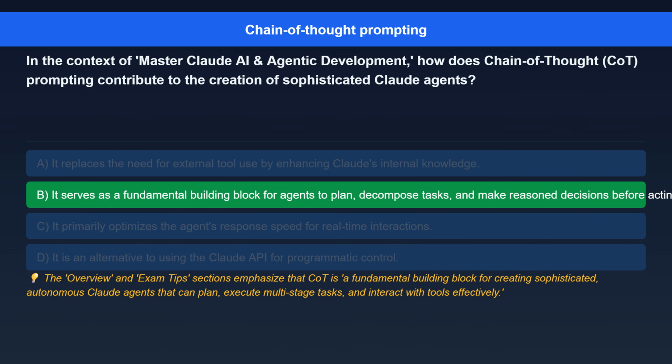The correct answer is, it serves as a fundamental building block for agents to plan, decompose tasks, and make reasoned decisions before acting. Here's the explanation. The overview and exam tips sections emphasize that COT is a fundamental building block for creating sophisticated, autonomous Claude agents that can plan, execute multi-stage tasks, and interact with tools effectively.